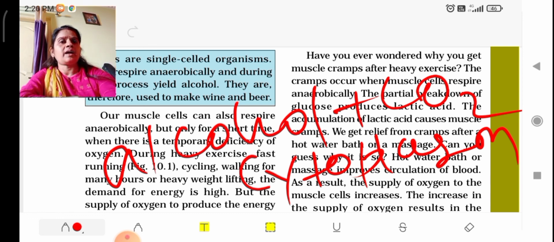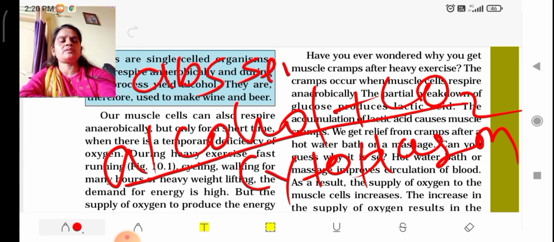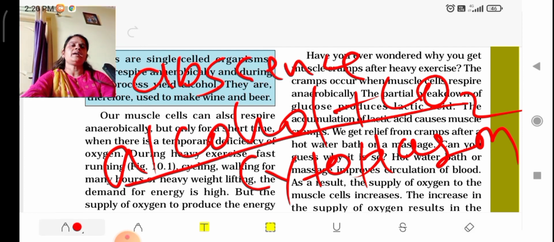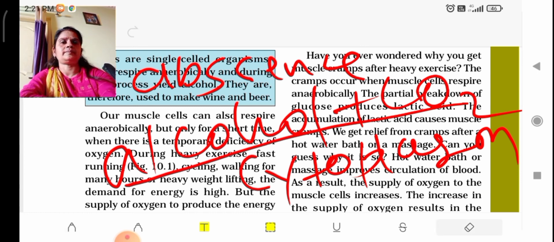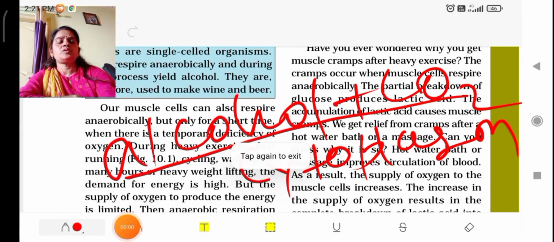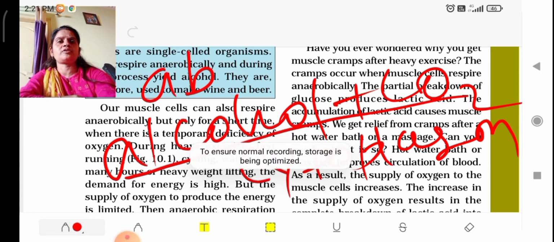But anaerobic respiration in the complete absence of oxygen takes place where? In the cytoplasm. Okay? So this kind of anaerobic respiration, which takes place completely in the absence of oxygen, even a little amount of oxygen is also